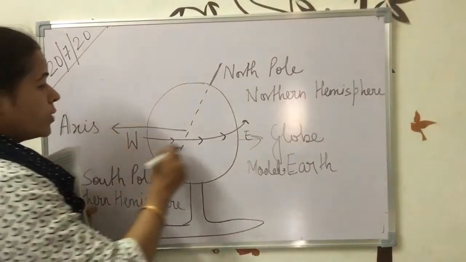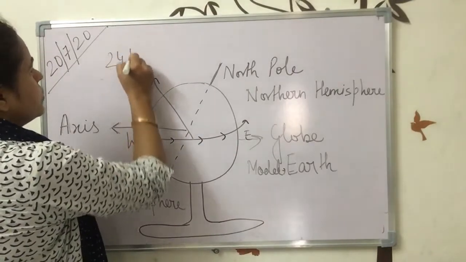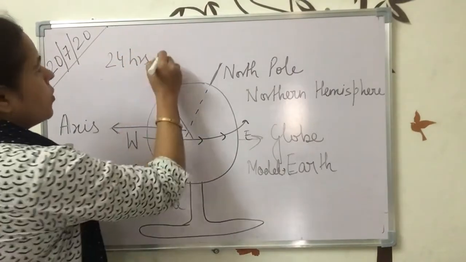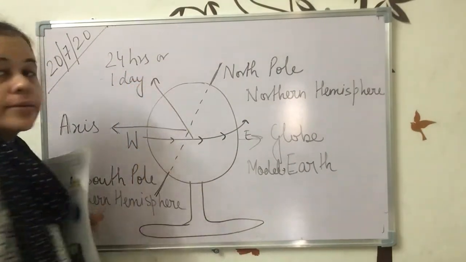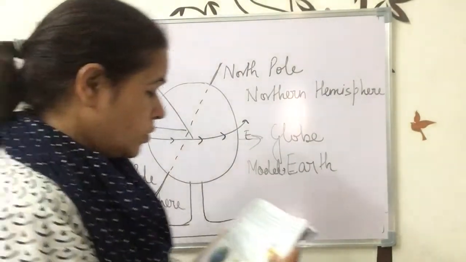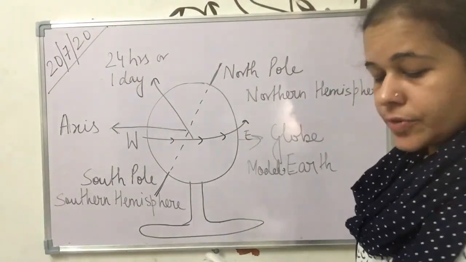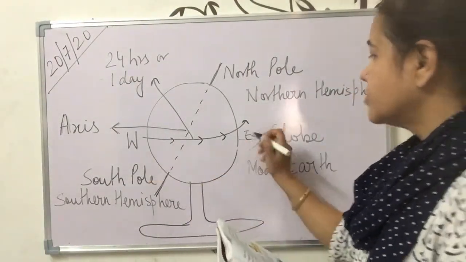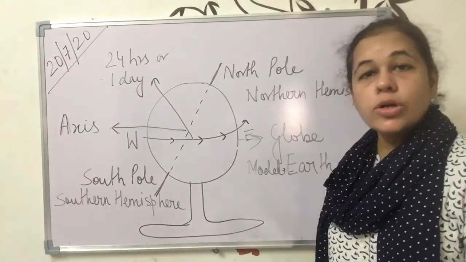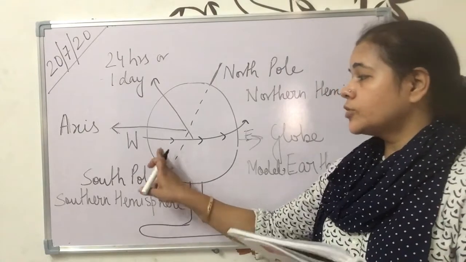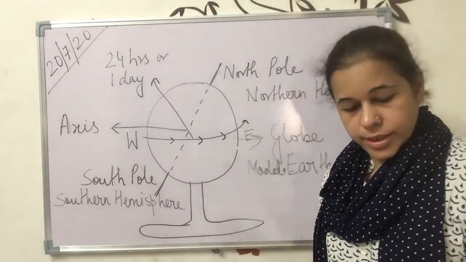And how long does it take? It takes 24 hours, or you can say 1 day. So the earth spins on its axis from west to east once in every 24 hours. West to east it is moving. This is called rotation. It means the movement of the earth from west to east in 24 hours or in a day is called the rotation.